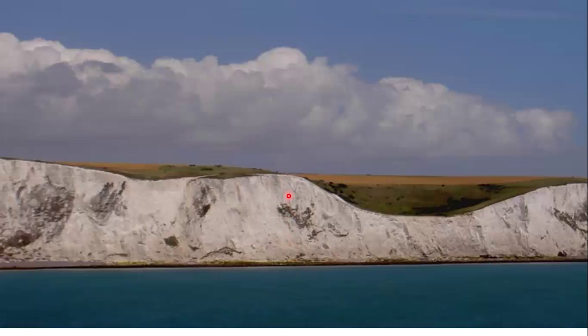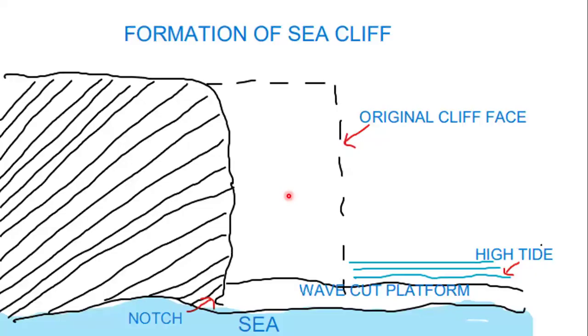When the sea waves are loaded with fragments and hit the rock, the fragments attack the coastal rocks.